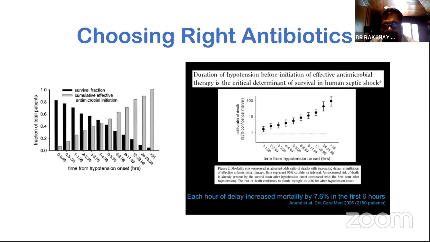Every hour you delay in giving a correct antibiotic in a correct dose, it increases mortality by 10%. And that's the reason, if you look at Surviving Sepsis guidelines, it says give antibiotic as soon as possible, preferably within 1 hour, at least within 3 hours. Now, there's a difficulty here because we are talking about a correct antibiotic at a correct dose, right?